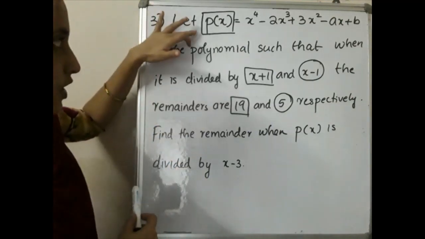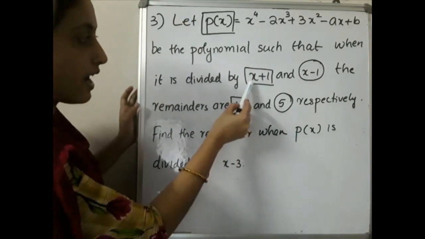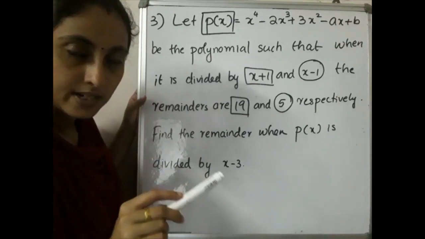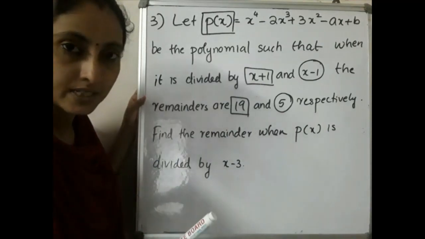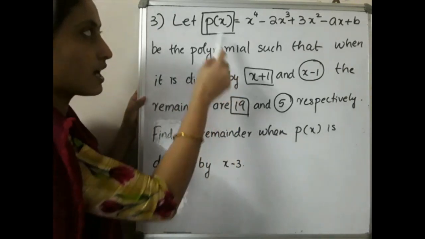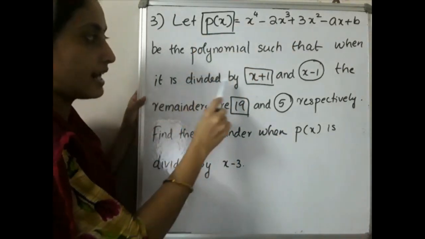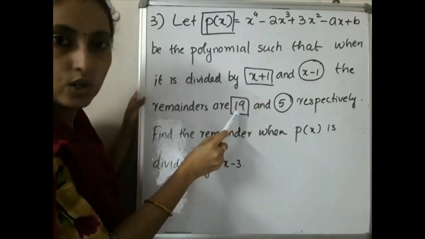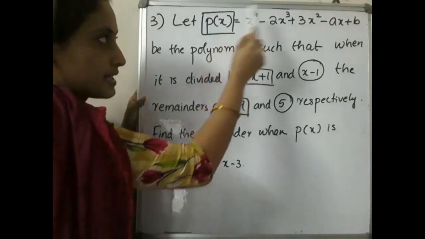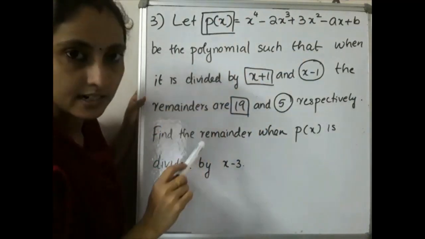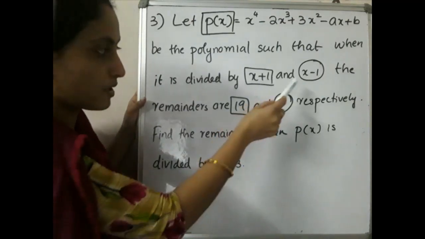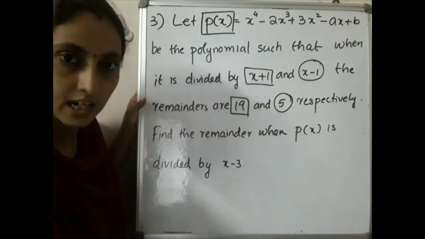Yes, first you have p of x, then divide by x plus 1. What will be the remainder when a polynomial p of x is divided by x plus 1? It is p of minus 1. So the first equation is p of minus 1 is equal to 19. What is the second equation? When p of x is divided by x minus 1, the remainder will be equal to p of 1. So p of 1 is equal to 5. That is the second equation.